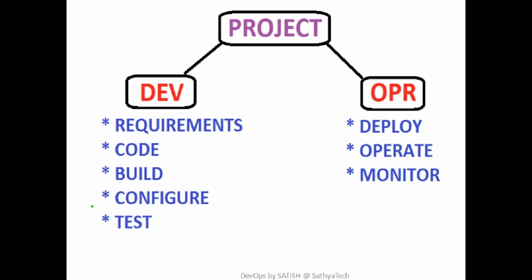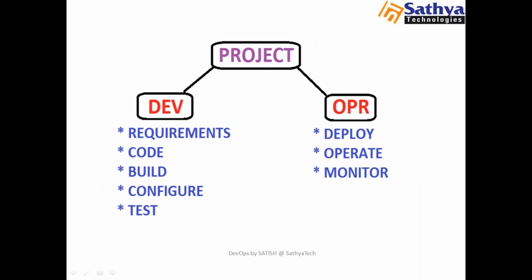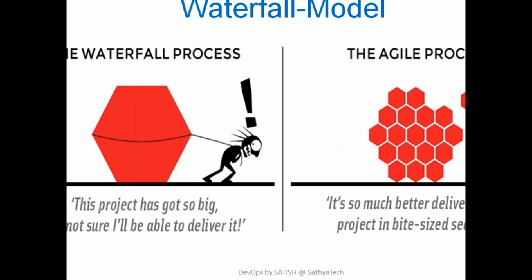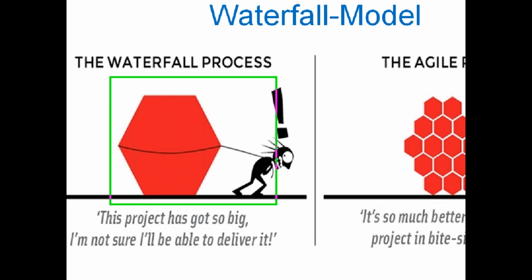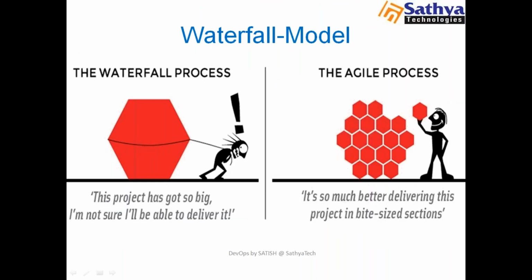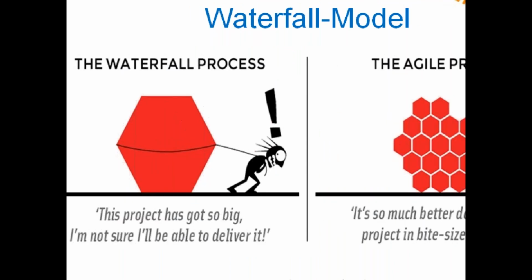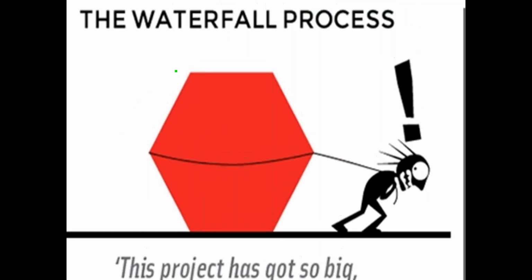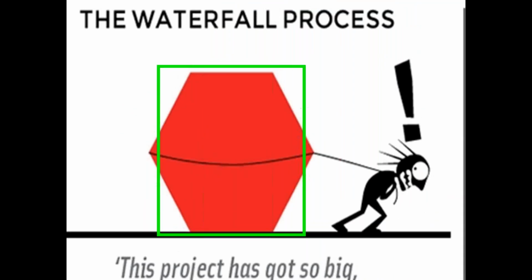Now we have a question: how to develop this project, and what different development models, SDLC models, do we have? If you see, we have different SDLC models, development models. One is the waterfall model, and the next one is Agile. Let's see the difference between waterfall and agile. Here, the waterfall model will try to develop this complete project.